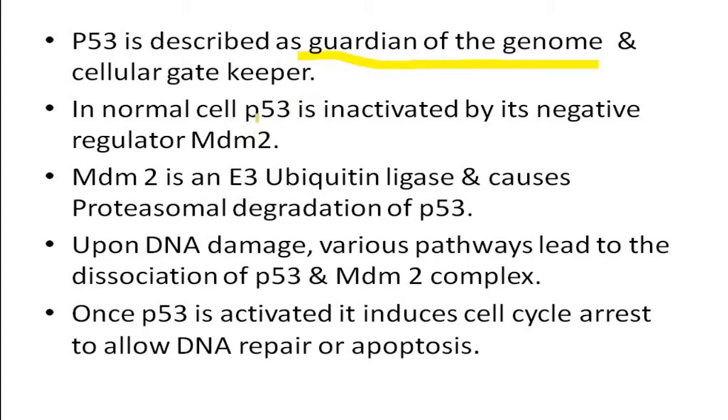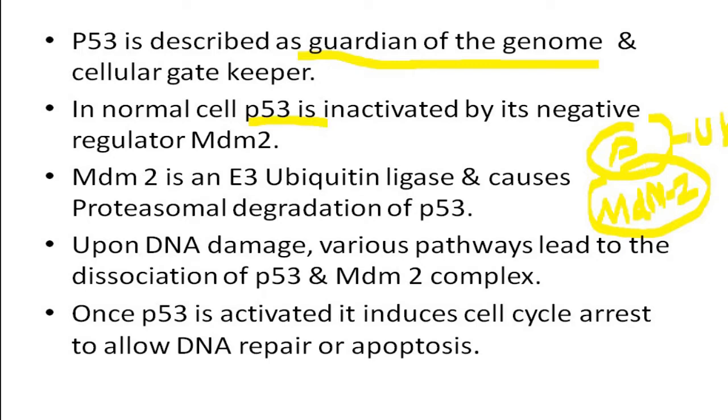In a normal cell, P53 is inactivated by its negative regulator MDM2. When the cell is completely fine, what happens? This P53 is bound by another protein called MDM2. MDM2 is an E3 ubiquitin ligase, which helps in the binding of ubiquitin to P53. What does binding of ubiquitin to P53 do? It is going to cause proteasomal degradation of P53, since P53 is a protein.